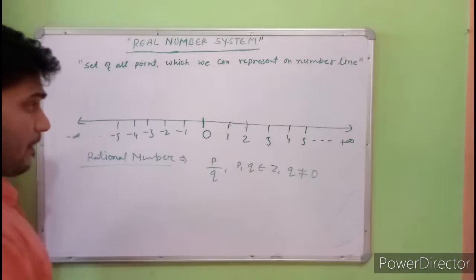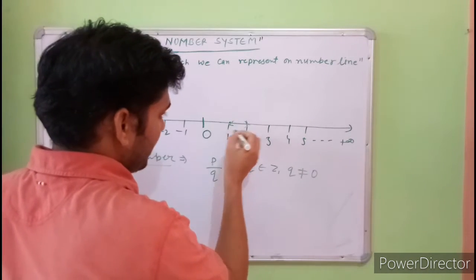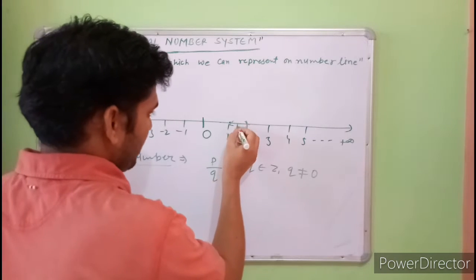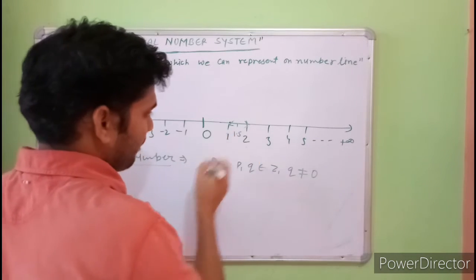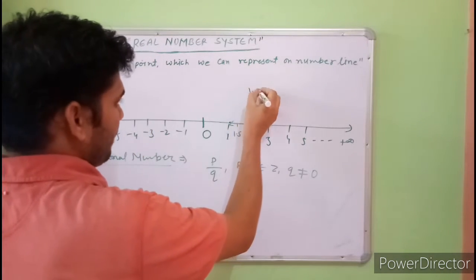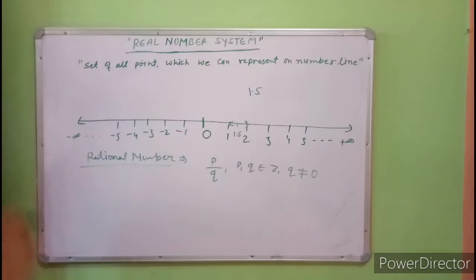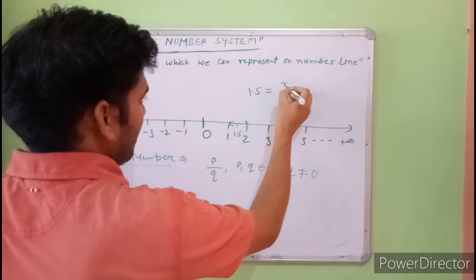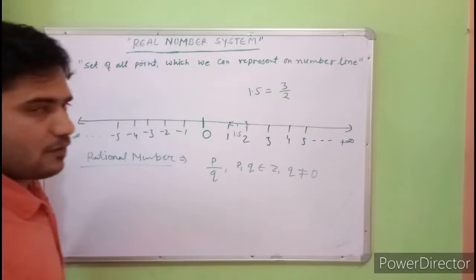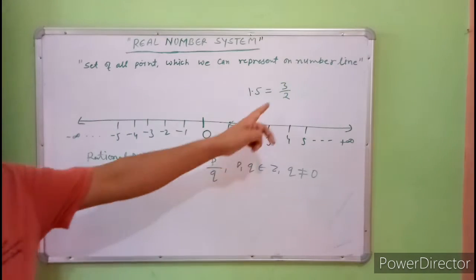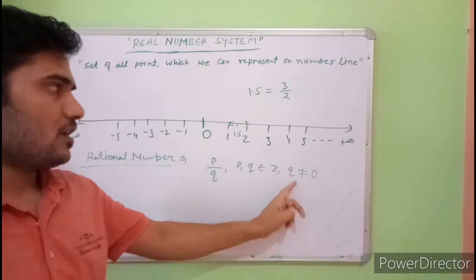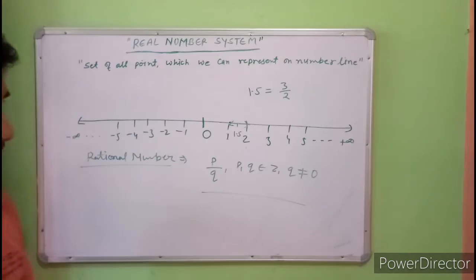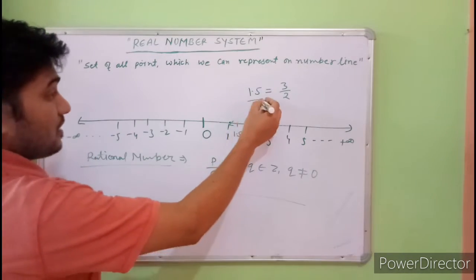Now between two integers there are many decimal numbers. Suppose between them, 1.5 is a rational number. Why? Because 1.5 we can write in the form of p upon q, as 3 upon 2, where 3 and 2 are integers and q is not equal to 0. This satisfies the definition of rational numbers. It means this is a rational number.